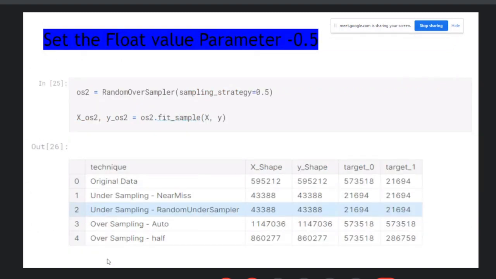Now set the float value here. You can use the sampling strategy parameter, which is 0.5, that is 50%, right? So you can create the 50% duplications, means duplicate. You just copy and paste kind of stuff.